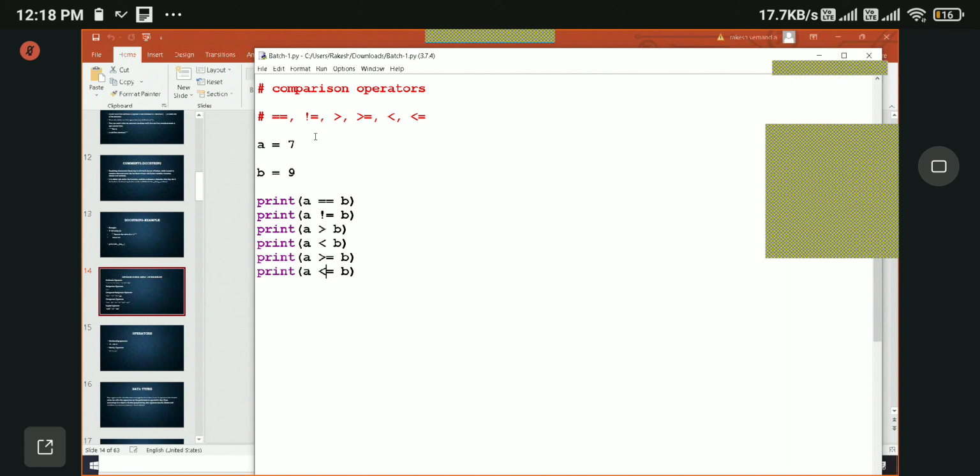So see, when we use a single equal to operator, we are assigning. This is the assignment operator. When you want to compare two values, we use two equal to operators. Both are different, remember that. One is to assign values and another one is to compare two values. So let us run them first.